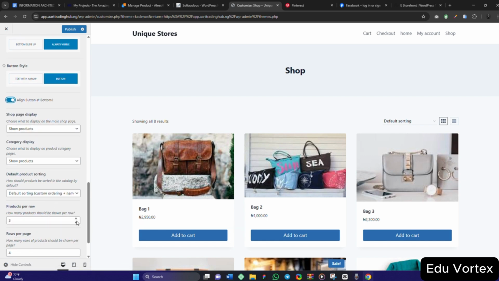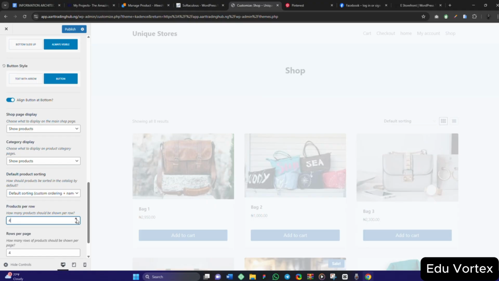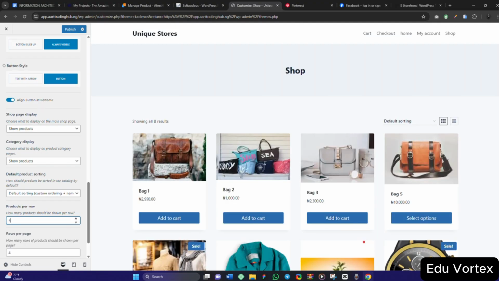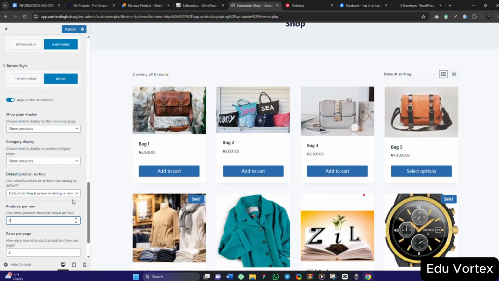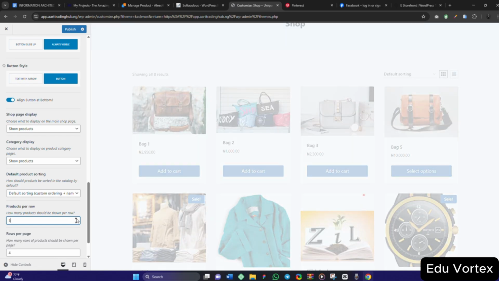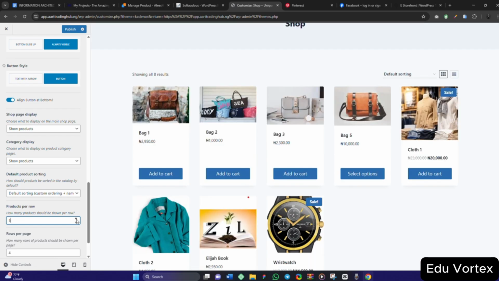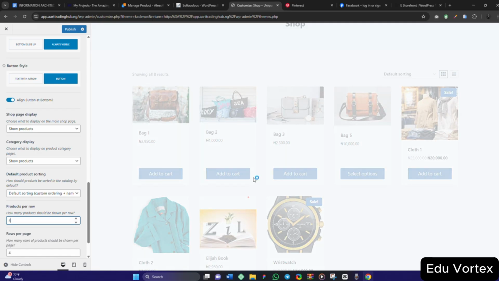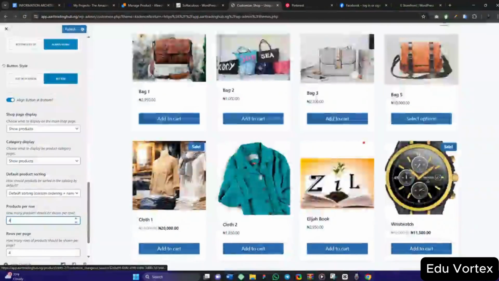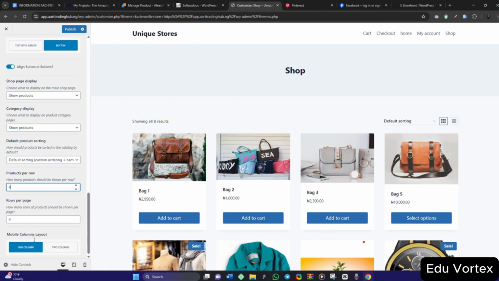So product per row, I want it to show four products instead of 3. You see, if I want it to show 5, it will show 5. But 4 is okay. So you see what I see. This is how it is showing. It is now very neat.